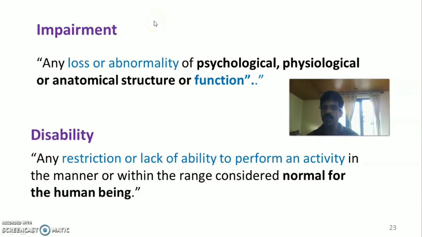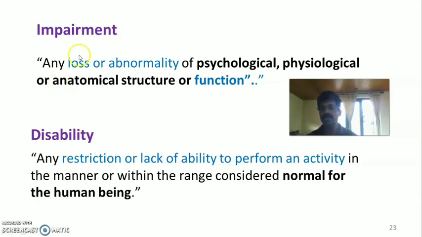So let us see what we mean by impairment, disability and handicap. Any disease may lead to impairment, then it may lead to disability, and then it may lead to handicap. Impairment means any loss or abnormality of physiological, psychological or anatomical structure or function.